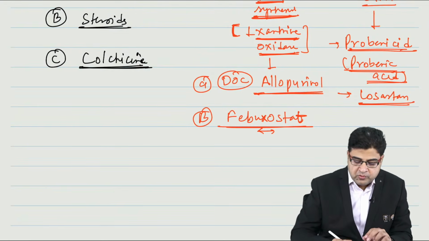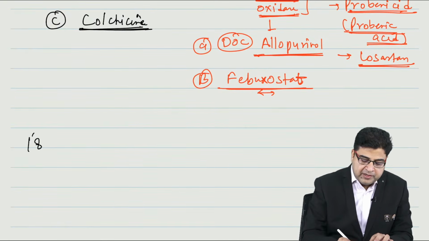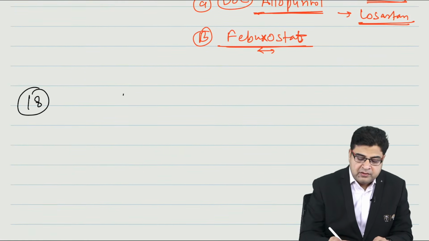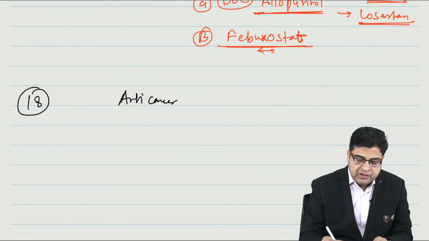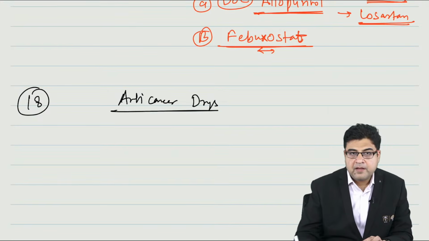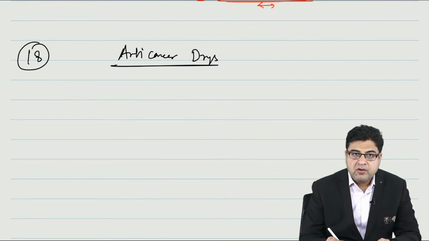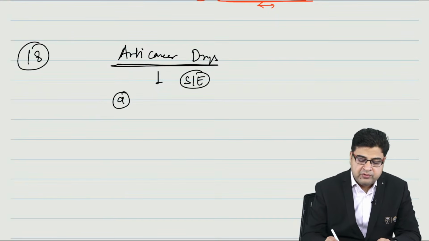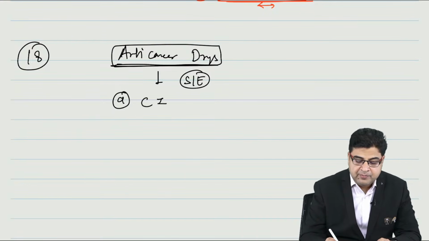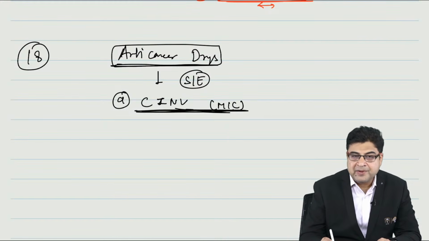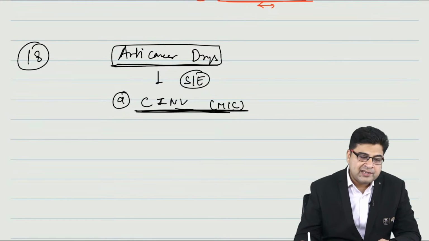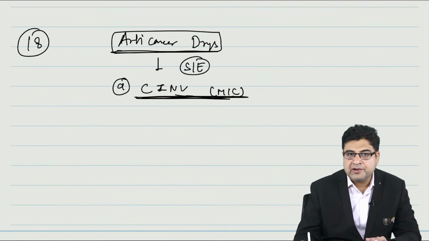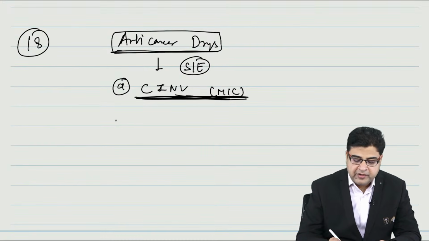Right. Now let's move on to topic number 18, which is anti-cancer drugs. One of the important side effects of anti-cancer drugs is chemotherapy-induced nausea and vomiting. It is the most common side effect, and how to tackle it we have already covered in the topic of antiemetic drugs.